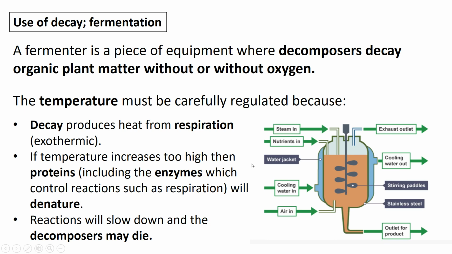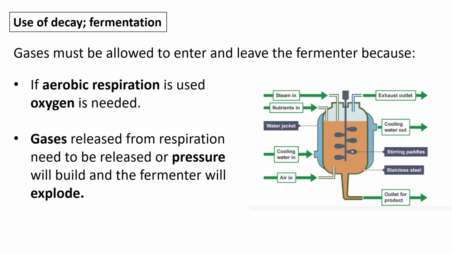If temperatures get too high, it's really important that we make sure that the temperature is maintained, because the proteins could end up denaturing. And those proteins, if they're enzymes, then you're going to get respiration basically stopping. And so the whole process will stop and the decomposers will die. So you've got to regulate the temperature. Other things in a fermenter that you need to regulate are the gases. So you can't let gases build up. If gases are being produced by aerobic respiration, you're going to need oxygen going in, but you also need a way for the carbon dioxide to leave the fermenter.